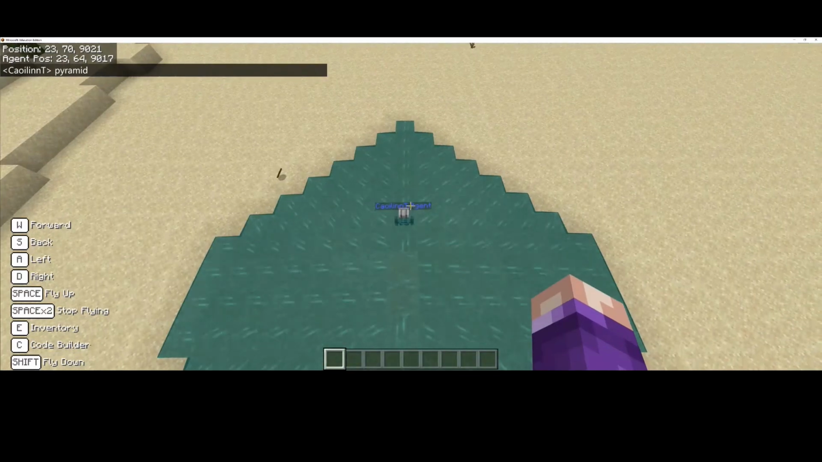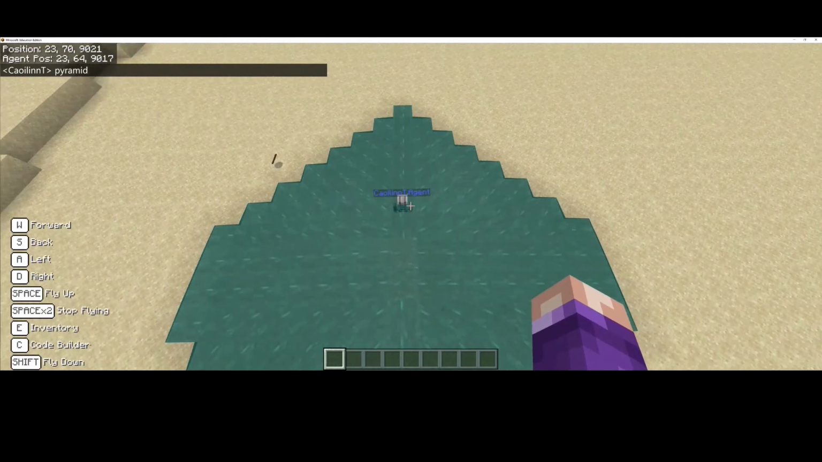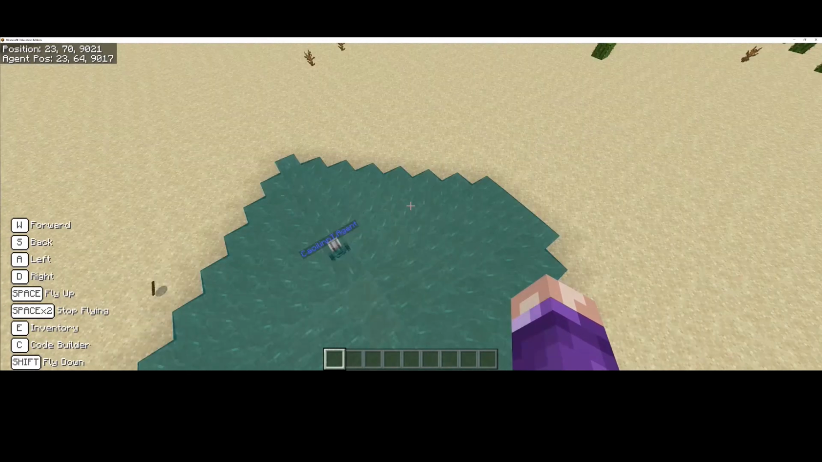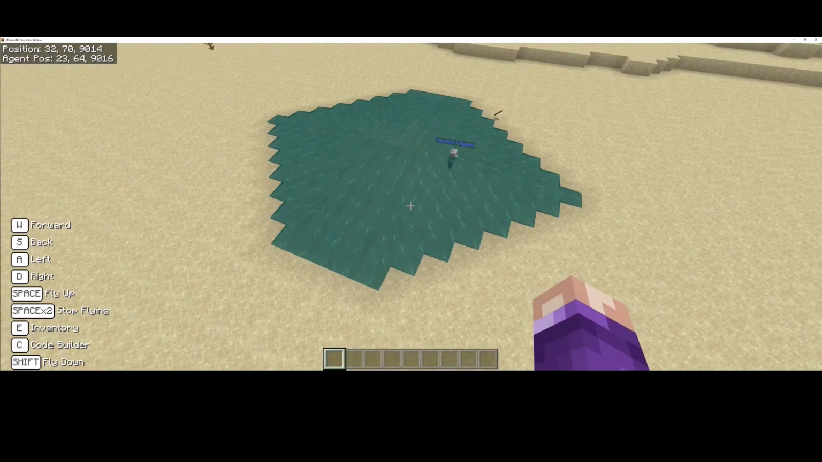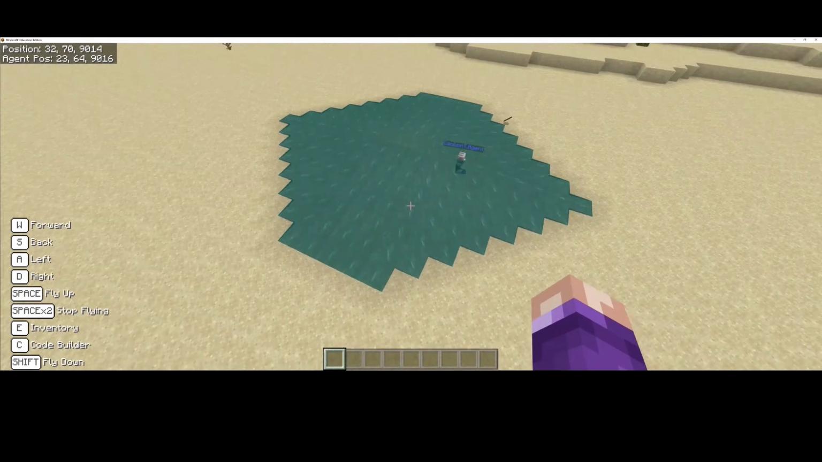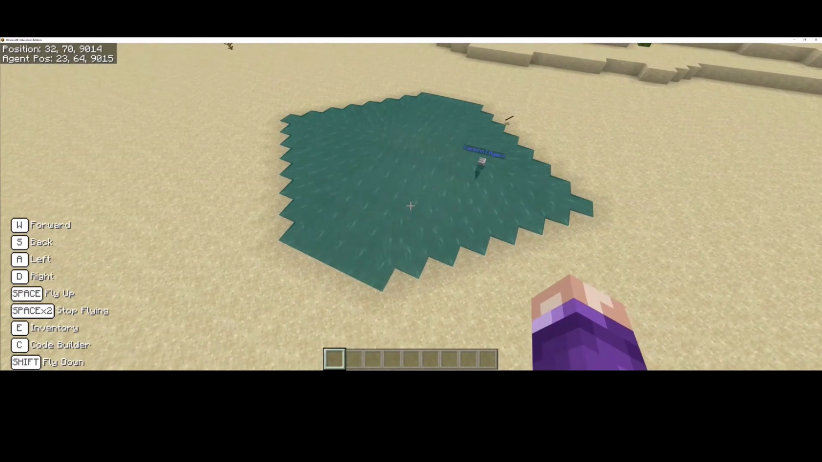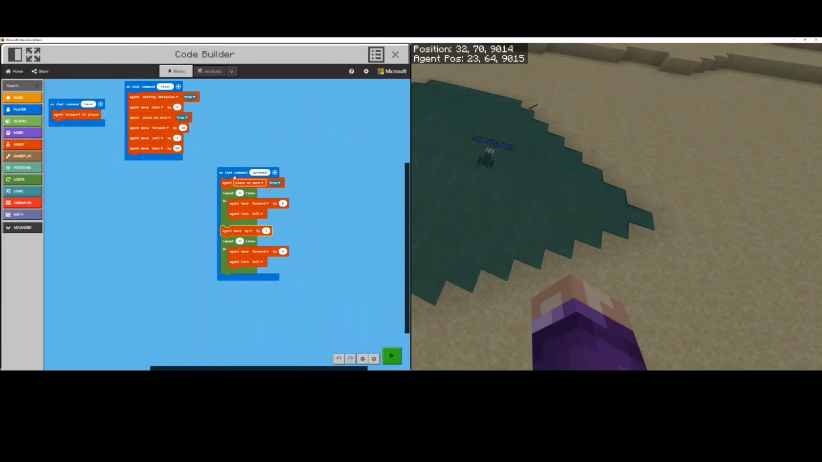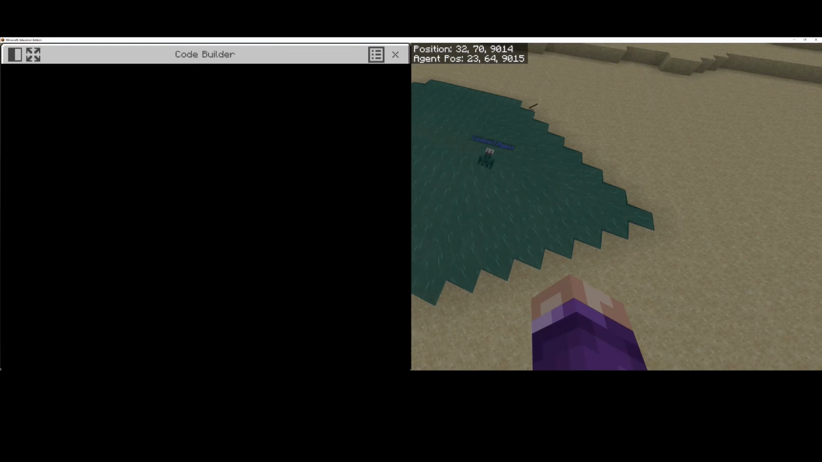Okay, so I immediately see a problem there. We never changed the blocks that we had given our agent. So now we suddenly have a lake in the middle of Egypt, but we learned last week how to actually get rid of this. We learned that we can use sponge to absorb water.